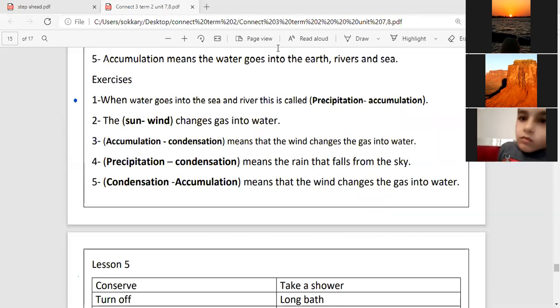Yasin Ahmed. Number 2, please. The sun shines, goes into water. Sun, it changes gas into water. I think it is not the sun. I think it is the wind, Yasin, because the sun makes it very hot. When the water becomes very hot, it changes into gas. Okay, Yasin? So what is the answer now? Wind. Excellent.